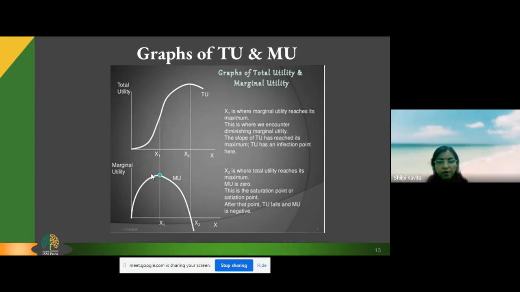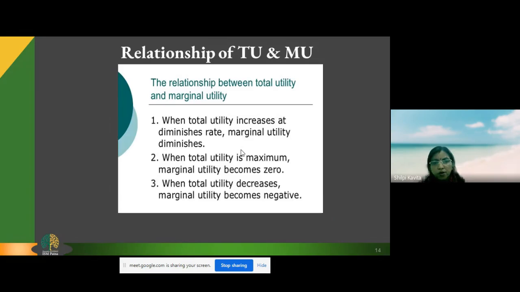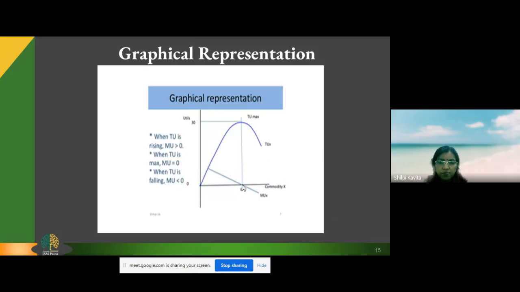In the next schedule, you will be able to link up that relationship: when total utility increases at a diminishing rate, marginal utility diminishes. When total utility is maximum, marginal utility becomes 0. And when total utility decreases, marginal utility becomes negative. You can see in this graphical representation also that as the total utility is rising, marginal utility is greater than 0. When total utility is maximum, marginal utility is equal to 0. And when total utility is falling, then marginal utility is less than 0. You can see this relationship in this graphical representation.